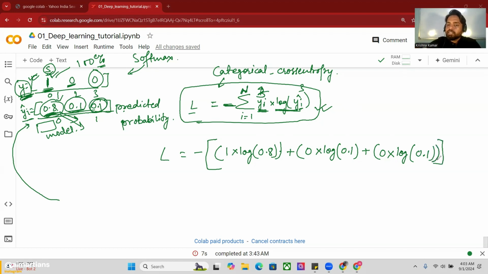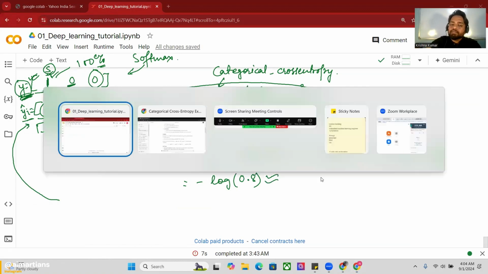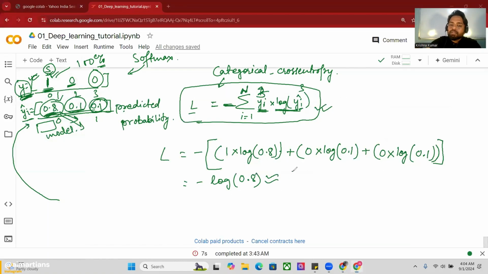Once you close this and calculate it, it will be minus log 0.8, which is approximately equal to 0.223. So this is the loss.